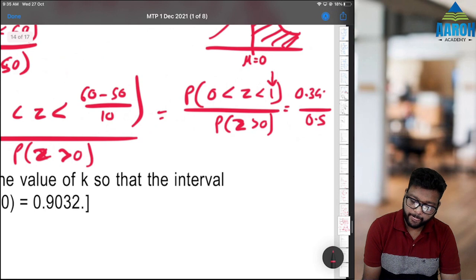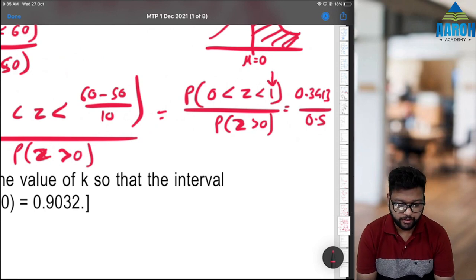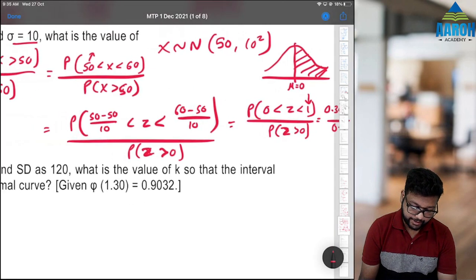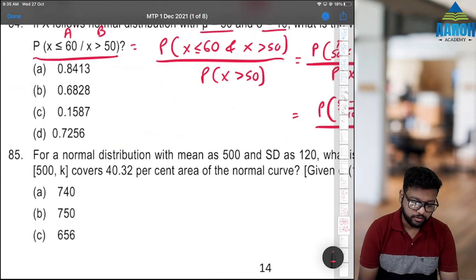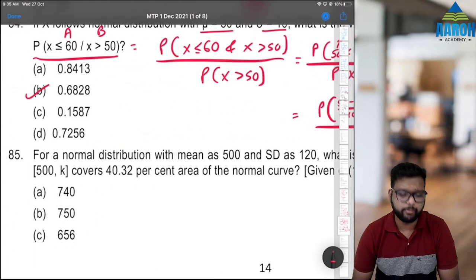0.3413 by 0.5, so the answer will be 0.6826, which is option B. B is close, 6828, right? So you can take B.